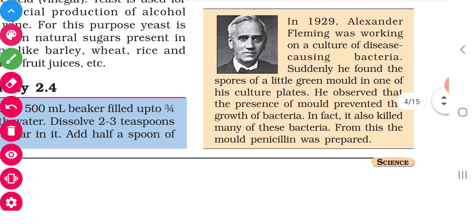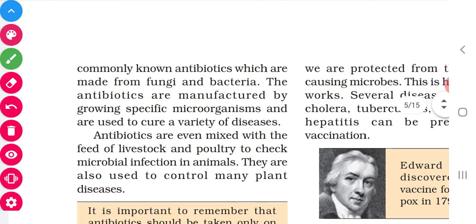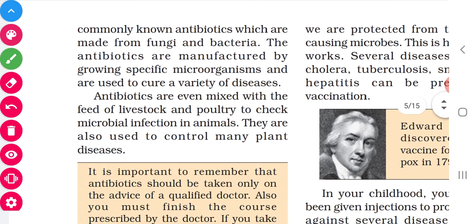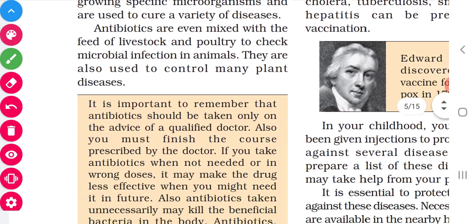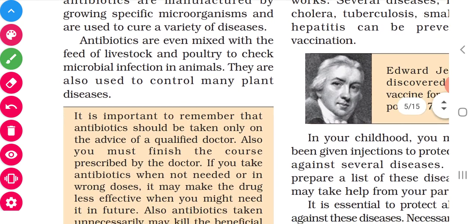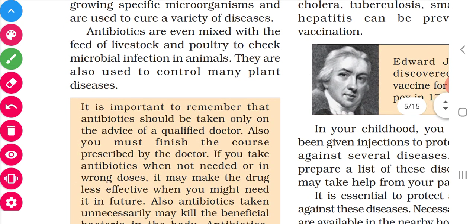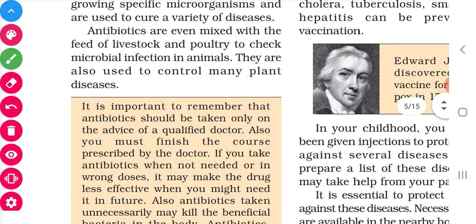Penicillin was prepared from that only. Antibiotics can also be mixed with livestock and poultry feed to check microbial infection in animals, and they check how it affects the animals.